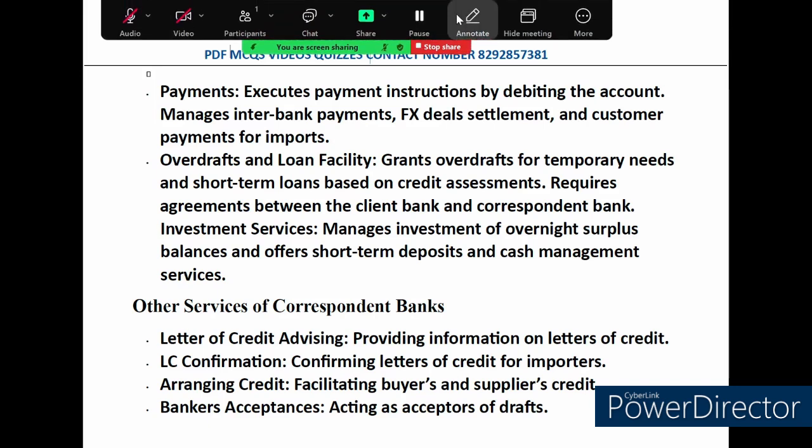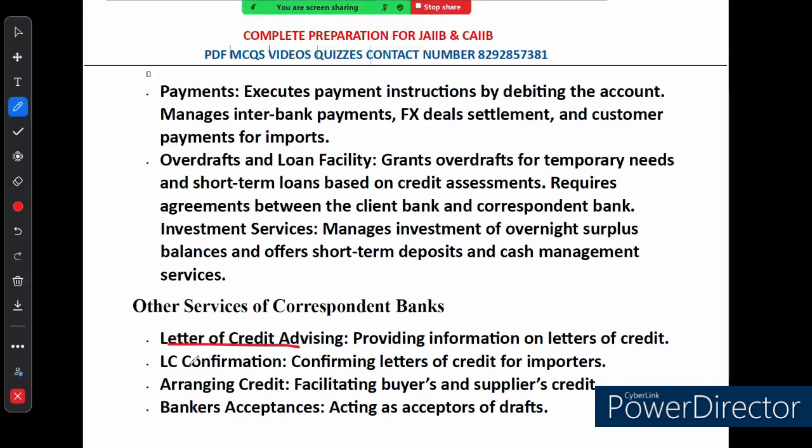The first thing is letter of credit advising. They advise. Second thing is they confirm also. This confirmation is especially important for importers as it adds an extra layer of security. When a correspondent bank confirms an LC, they are basically saying we guarantee that this payment will be made, which gives both the buyer and the seller more confidence in the transaction. Right? This is called confirmation.